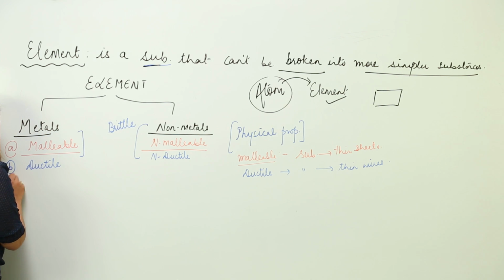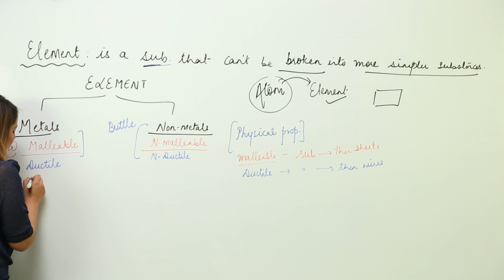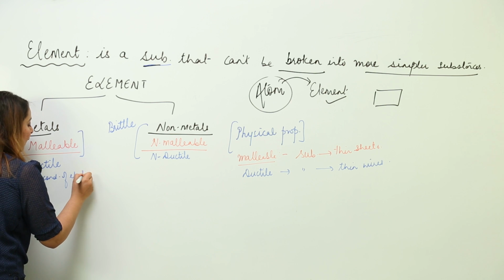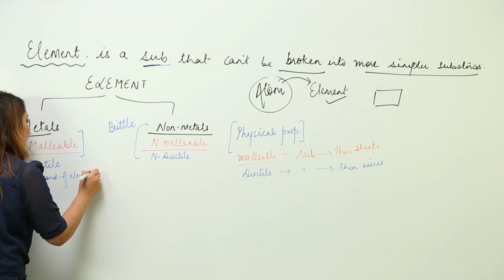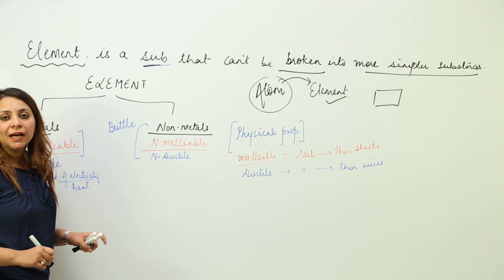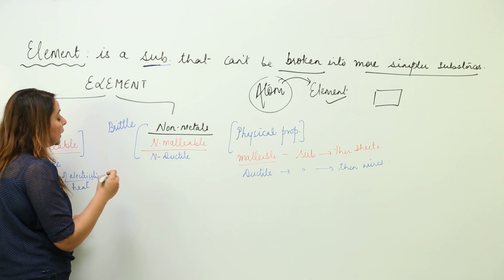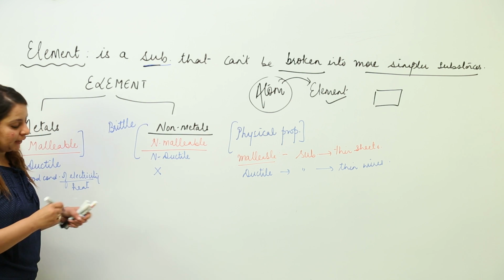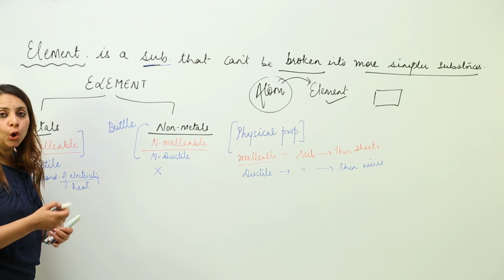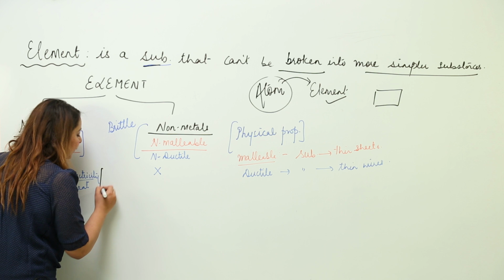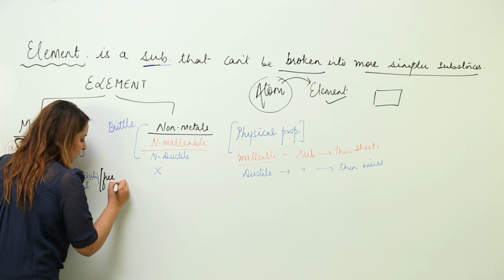The third difference is that metals are good conductors of electricity, and we know that anything which is a good conductor of electricity is a good conductor of heat as well. So metals are good conductors of heat and electricity, but non-metals are not good conductors of heat and electricity. The reason, as you all know, is that for being a good conductor of electricity, there have to be free mobile electrons.